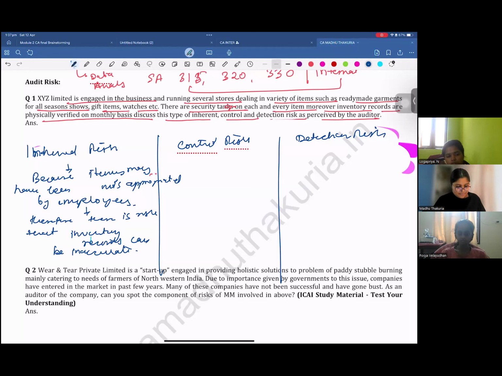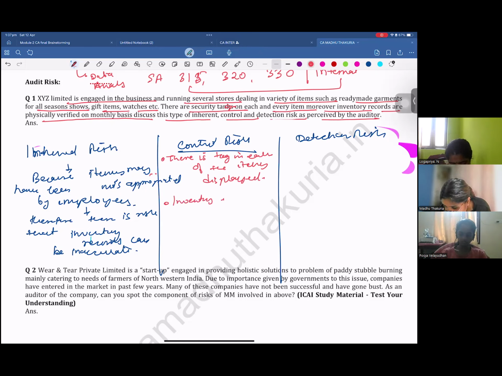It can be misstated. The control risk is, see, you already have a tag on each of the items displayed. That is not the only control. Inventory is also physically verified on a monthly basis. They are also verifying the physical inventory to find out if there is any discrepancy. The client is already doing that. So these are the controls devised by the client itself.